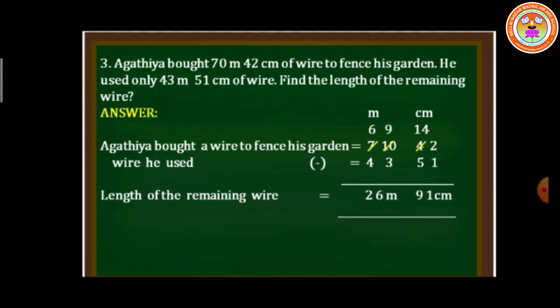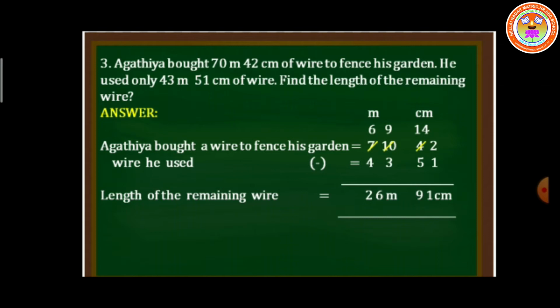And what is the length of the remaining wire? I told you, right? Remaining is a hint word to do subtraction. So how to frame the statement? Agatya bought a wire to fence his garden, 70 meter 42 centimeter, and the wire he used is 43 meter 51 centimeter.